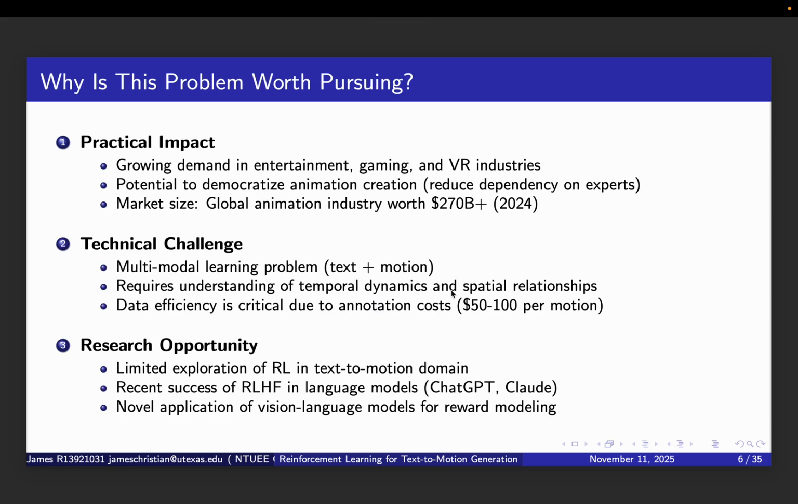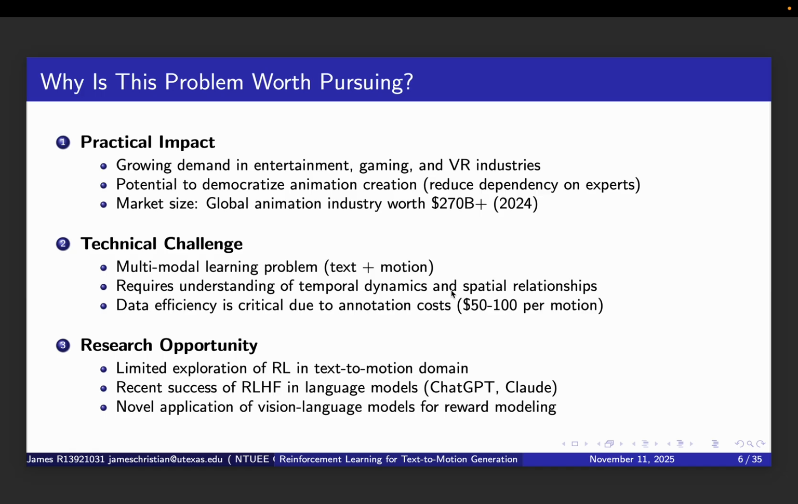On a personal level, why did I choose this topic specifically? First, I wanted to explore practical applications of RL beyond the typical domains we study like Atari games or robotic arm control. Text-to-motion generation represents a real-world generative AI problem where RL can make a tangible difference.